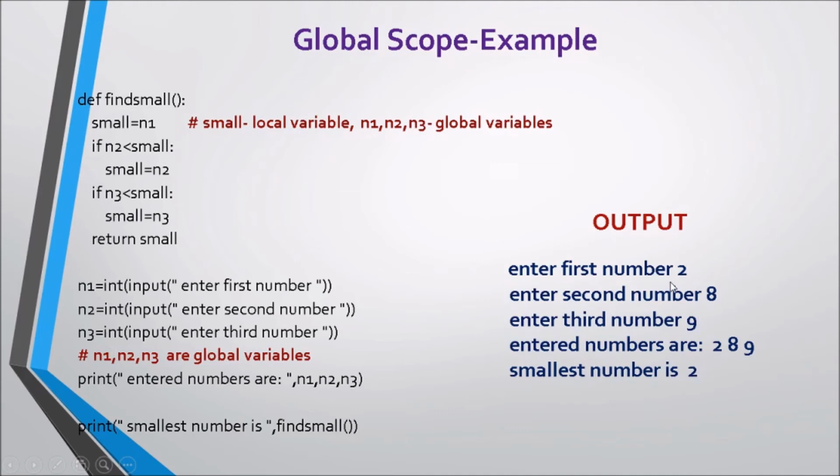And when we give numbers 2, 8 and 9, the numbers displayed are 2, 8, 9 and the smallest number is 2, we get the output.